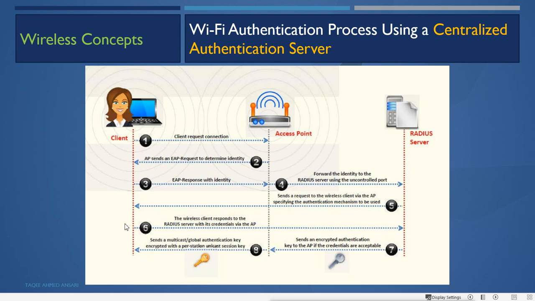So when the client sends any data to the AP, it will encrypt the data by using that key, and the access point will decrypt the data by using its own key. And then when the AP sends data, it will encrypt the data by using its own key, and the client will decrypt the data by using its own key. And this is how they secure their communication.